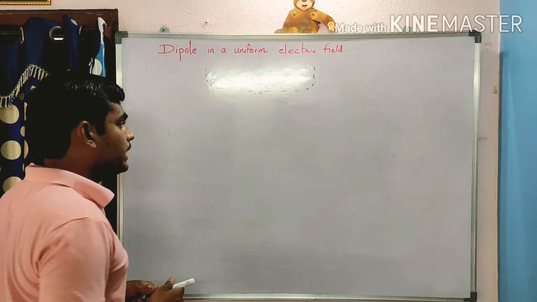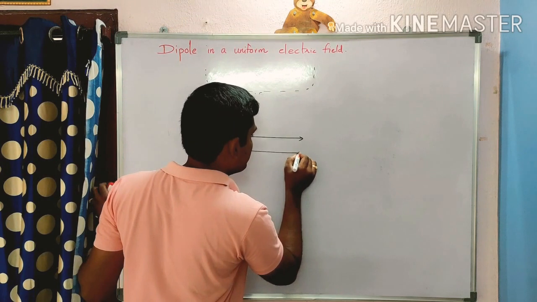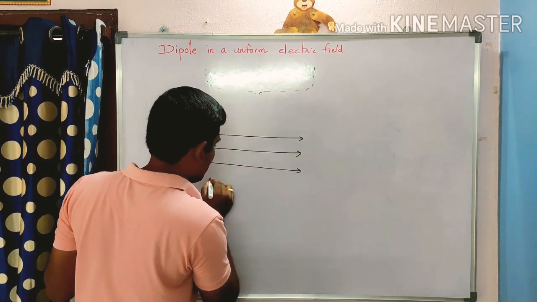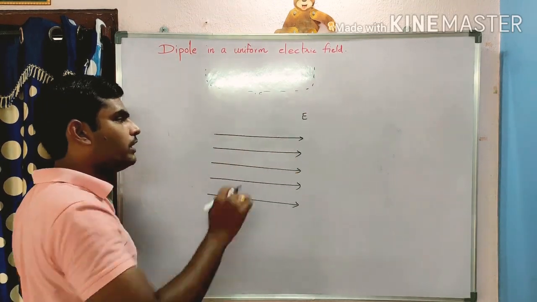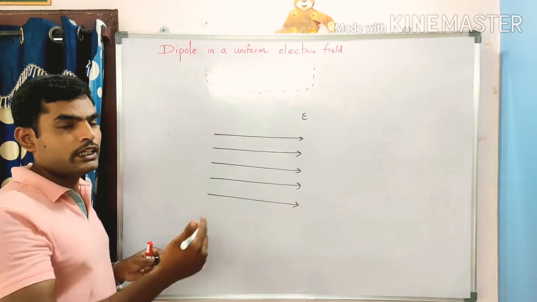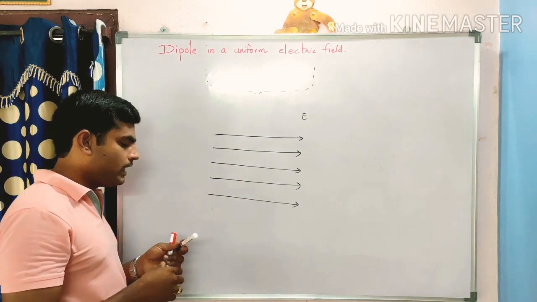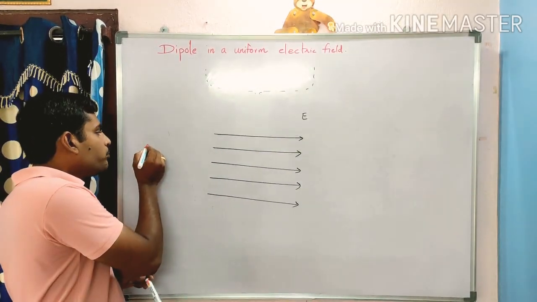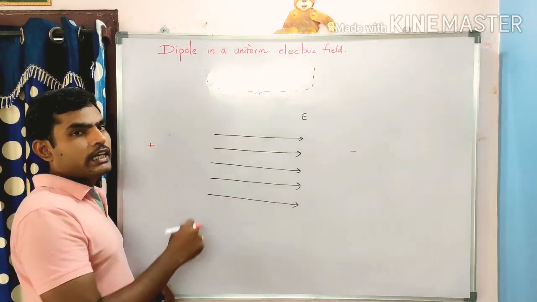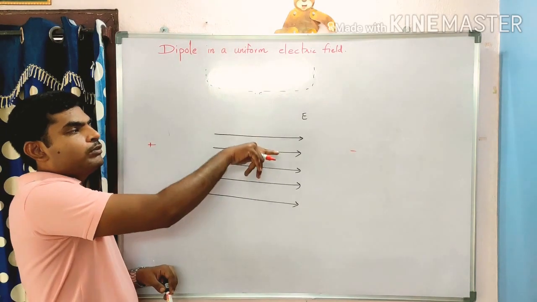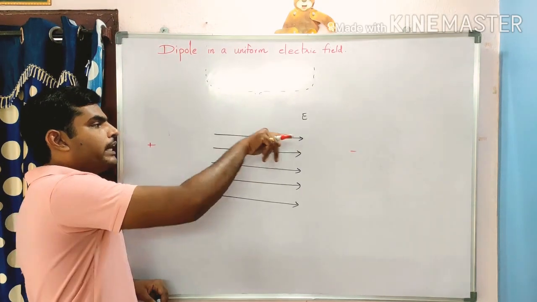Let me take the electric field. This is the direction of the electric field. Which side is the positive charge and which side is the negative charge? Can you guess? By seeing the field lines, we can say this side is positive and this side is negative. Field lines come out of the positive charge and go into the negative charge, so this is the direction of the electric field.